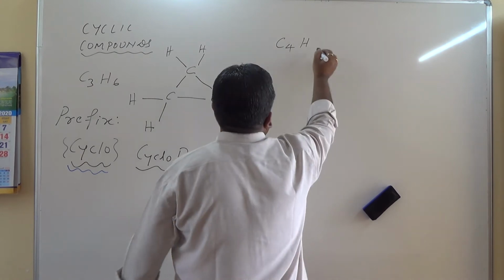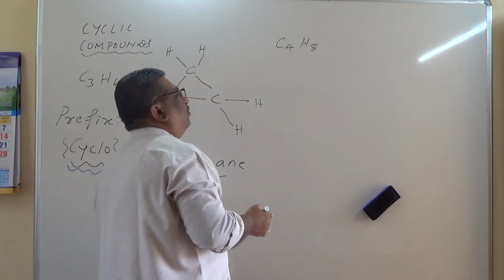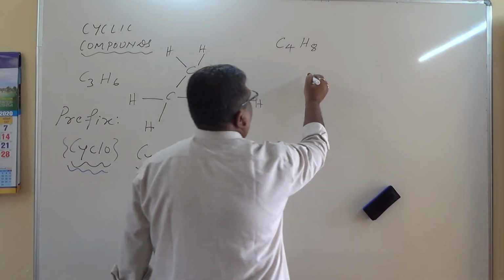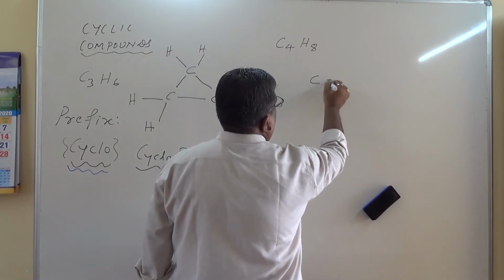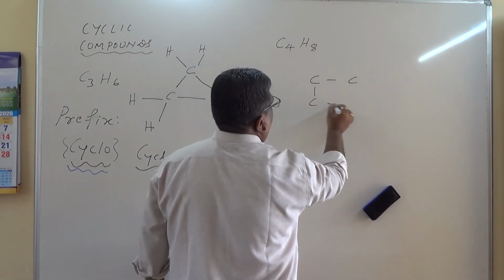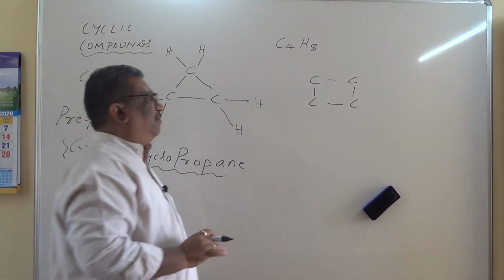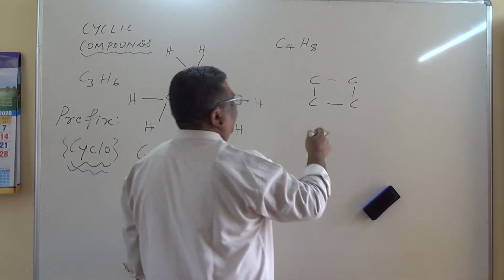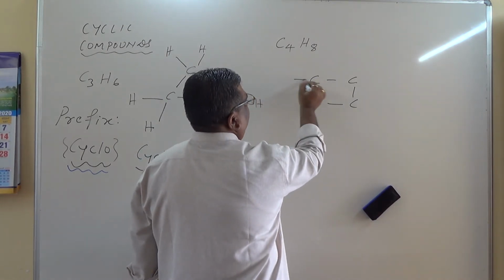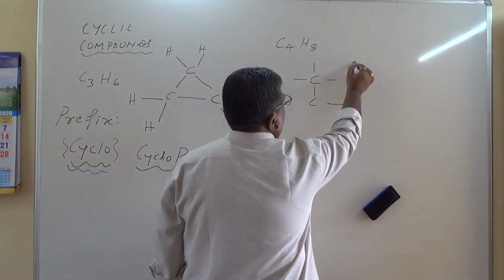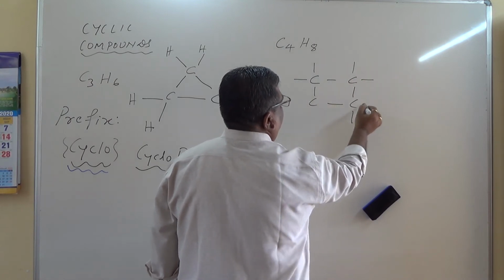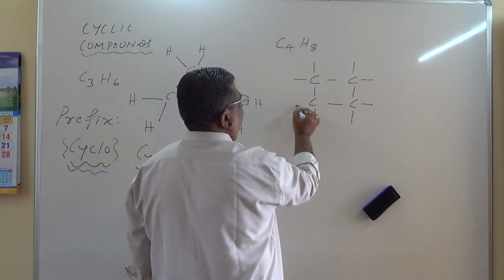C4H8. How to form the cyclic compound? Carbon skeleton. This is the carbon skeleton or a ring chain of the carbon atoms. Balance the valencies 1, 2, 3, 4, for each carbon.